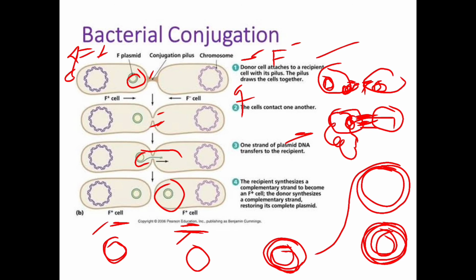Initially they are single strands because the donor cell transferred one strand of its plasmid DNA and became single. Later they start synthesizing the complementary strand. They become double stranded again. Hence they form F plus cells. This is how, in bacterial conjugation, the genetic material gets transferred from the donor cell to the recipient cell.